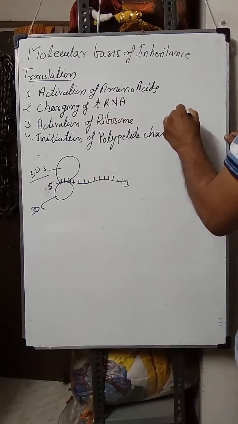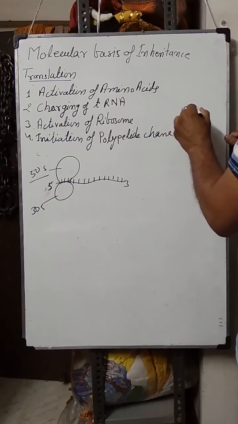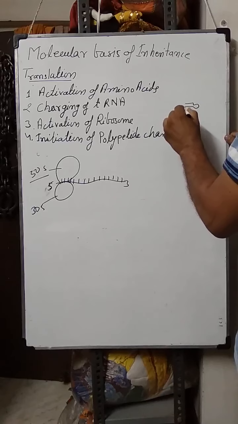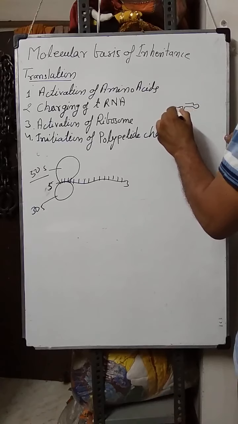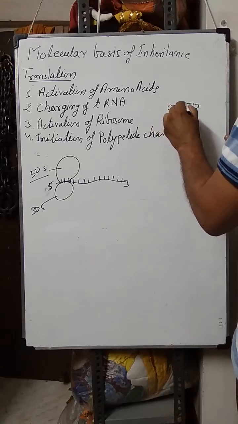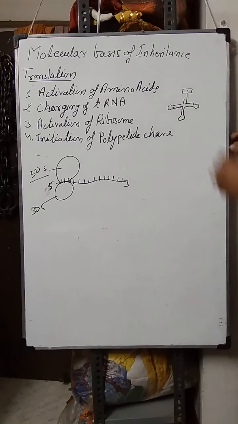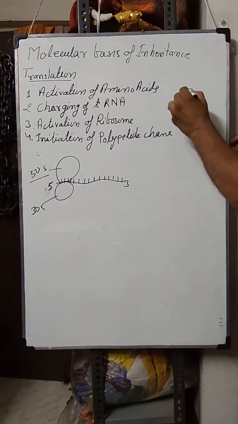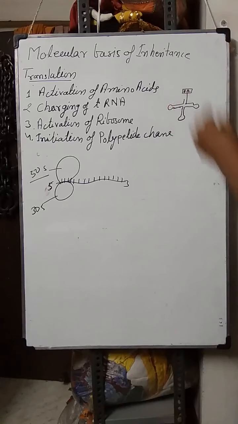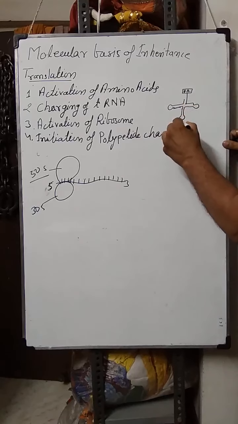We studied that transfer RNA has 4 arms. This is the amino acid side, where the amino acid will be attached, and this is the anticodon site.